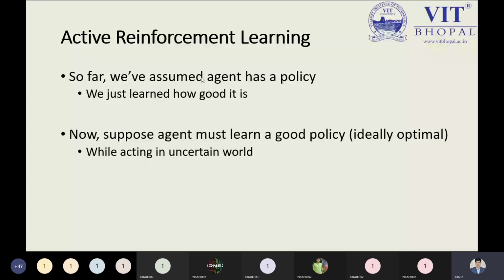So the agent has the right, and the policy can be amended or updated as per the learning situation. That is the point to keep in mind. While learning anything, uncertainty can happen at any moment. From this point we have to use active learning.